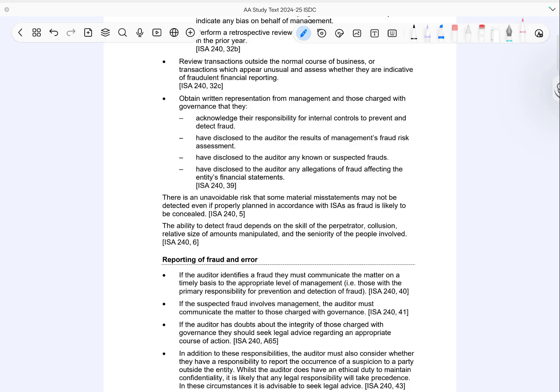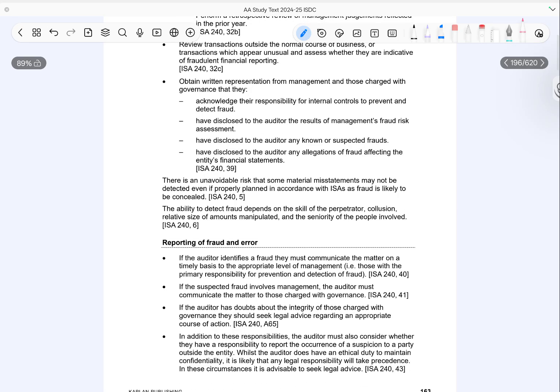disclosed to the auditor. However, even with proper planning, there is always a risk that some material misstatements may not be detected. This is because fraud is often concealed, sometimes involving collusion or senior management. The likelihood of detection depends on factors like the skill of the fraudster, the size of the fraud, and the level of authority involved.